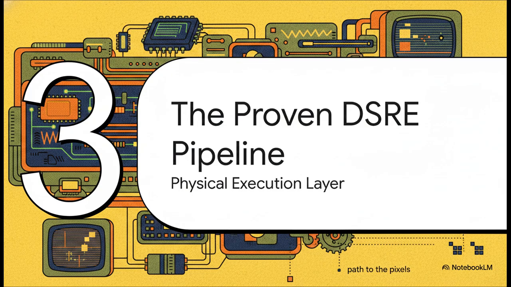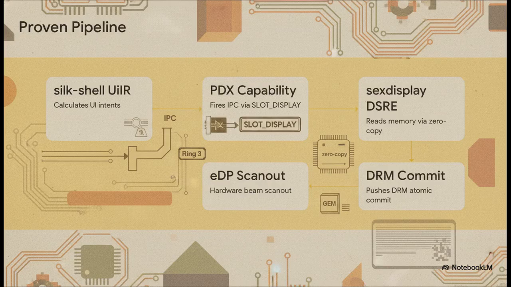Let's transition to Section 3, the proven DSRE pipeline. We're looking at the physical execution layer now. This right here is the crucial takeaway, our exact proven pipeline to the pixels. First, Silk Shell calculates the UI intents, what we call UIR, in ring 3. It fires that IPC call right through the PDX capability edge at slot_display. The kernel validates it, flips the hardware lock, and boom.